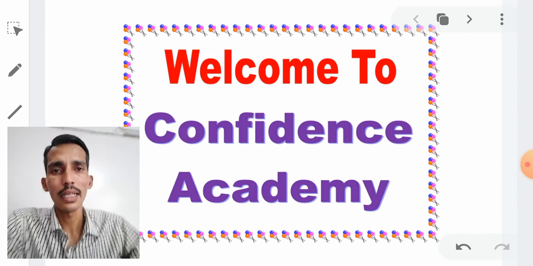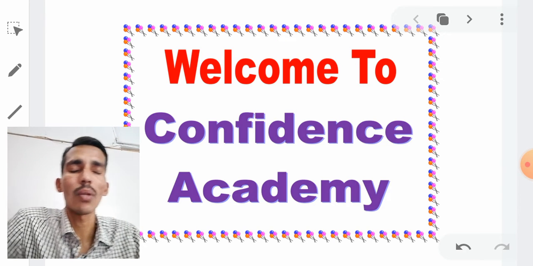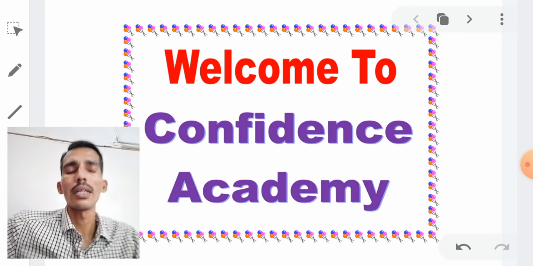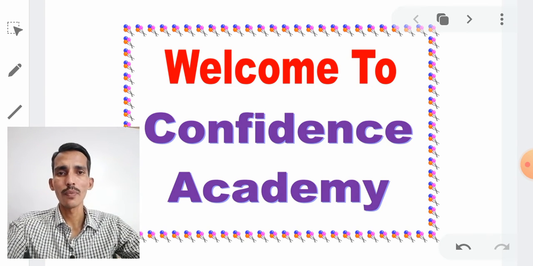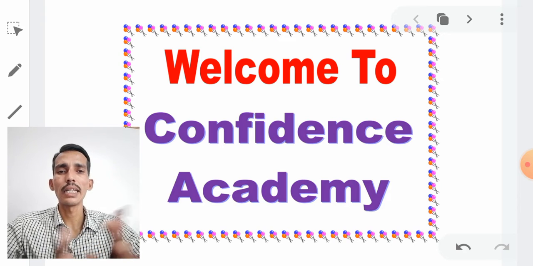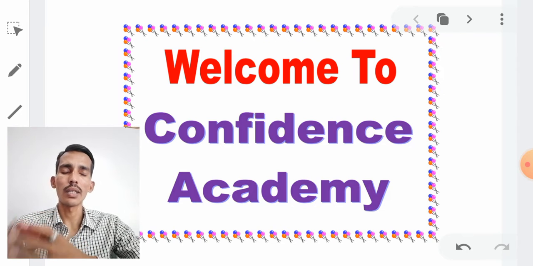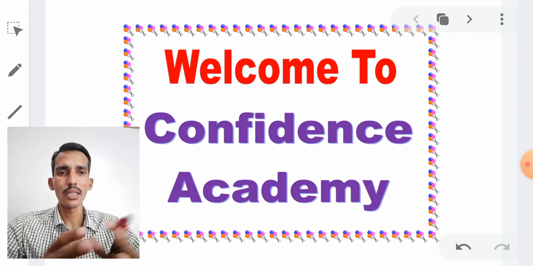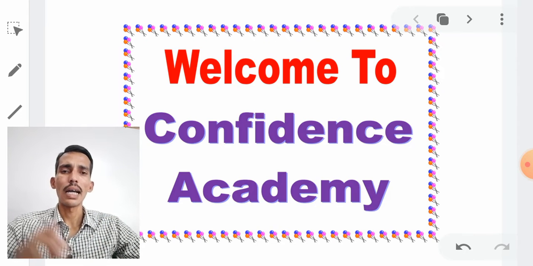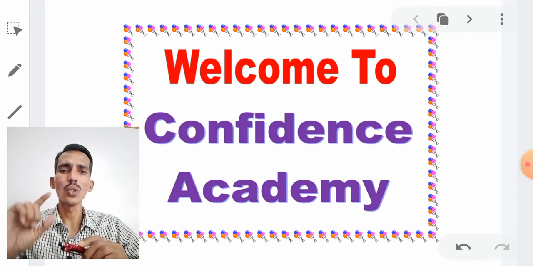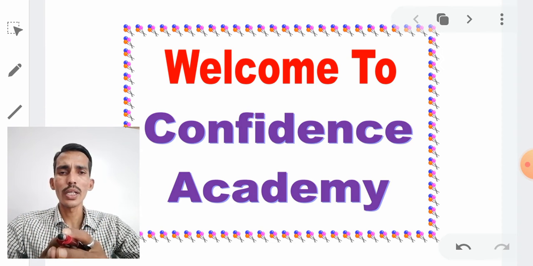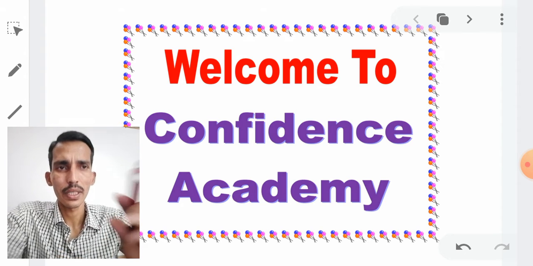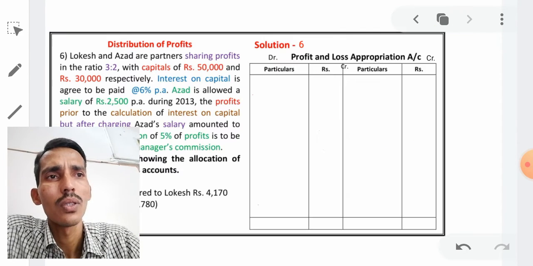Okay. Let us start the question. In the last problem we solved, there was a loss, but in this problem we can see there is a profit. Therefore, I made one problem on the loss and another problem on the profit, and there are two adjustments in this problem. So, you should concentrate, and when I take those two entries you have to see again and again, then you can understand easily, right. Let us start the question.